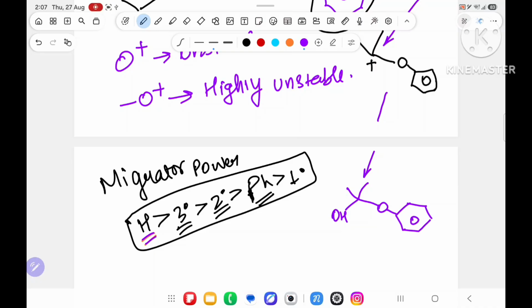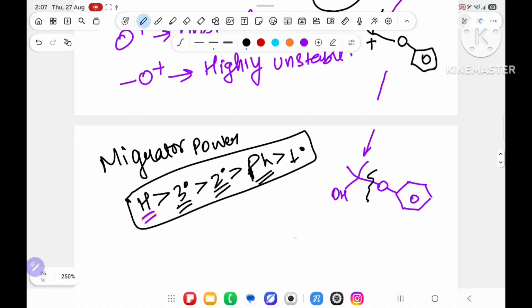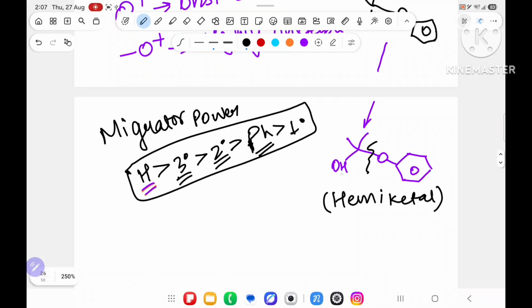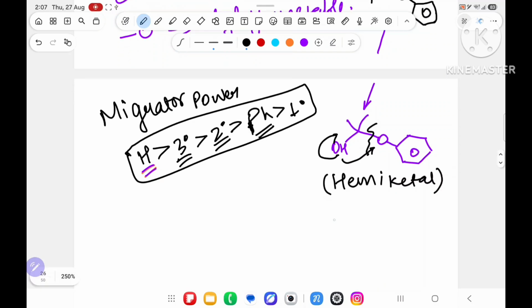Now this will break the bond from here, and you will get a structure known as hemiketal. After that, this hydrogen will break from here, oxygen will return back, this hydrogen will shift over here, and you will get acetone and phenol OH.